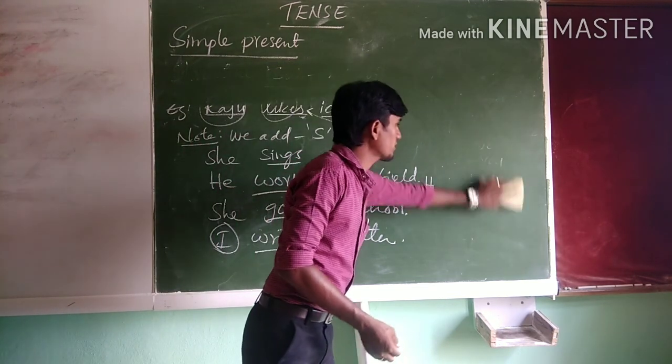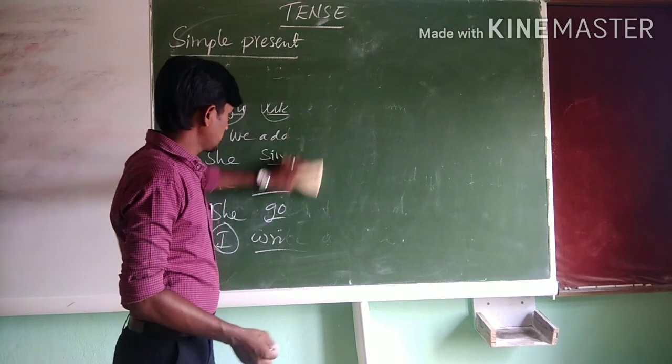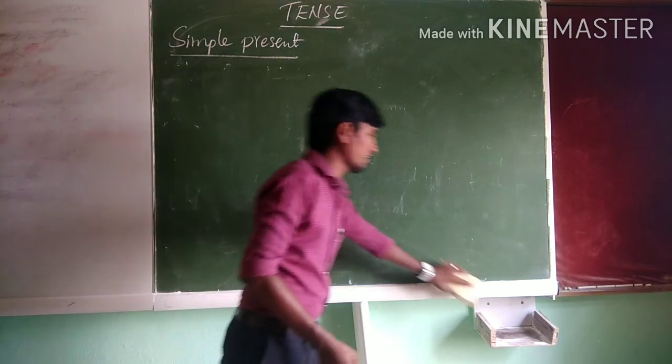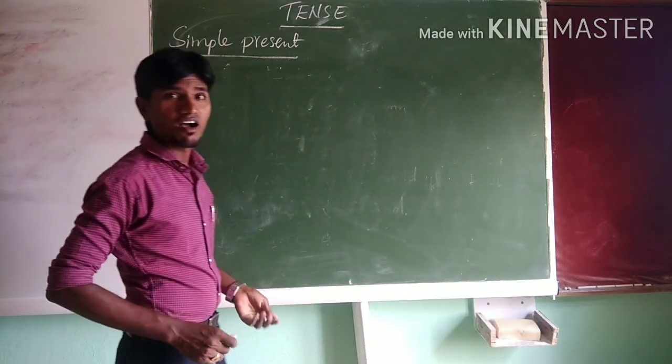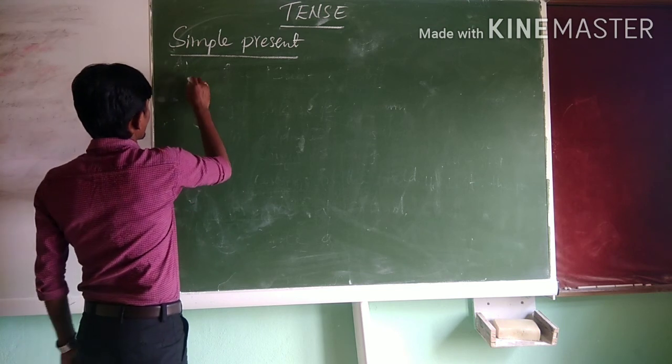So simple present tense has no auxiliary verbs, but in simple present tense we use do or does. So therefore, let us see subject verb agreement.